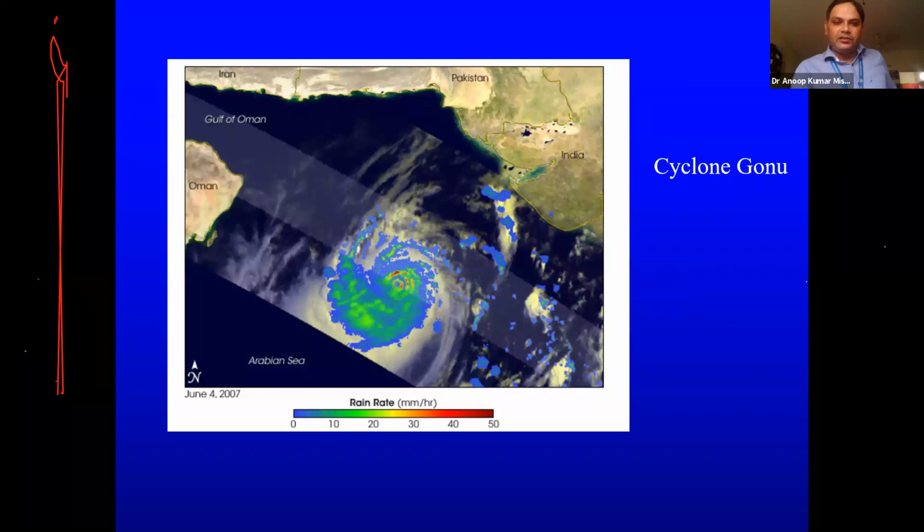Then this is the monitoring of cyclone Gonu. This internal part is PR, and the external swath is of TMI. TMI had a wider swath, the PR had a narrower swath. So this is the common area, which was monitored by both PR and TMI.